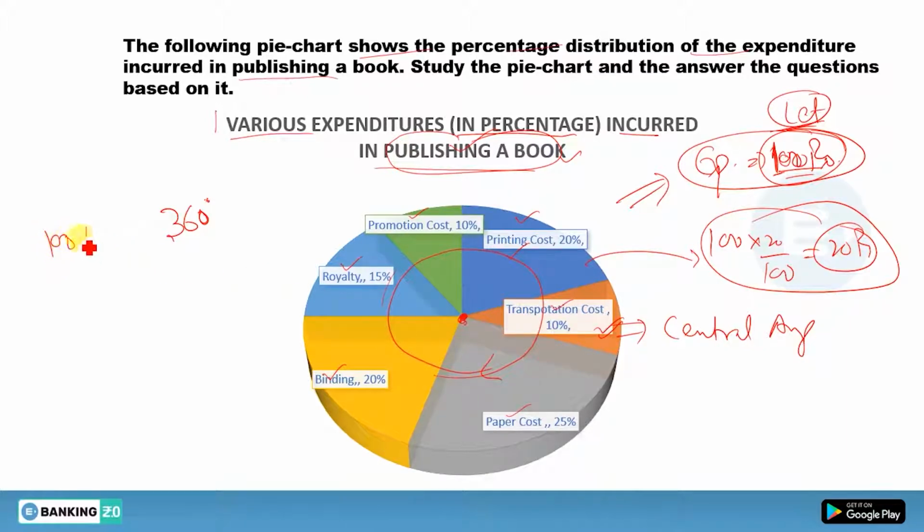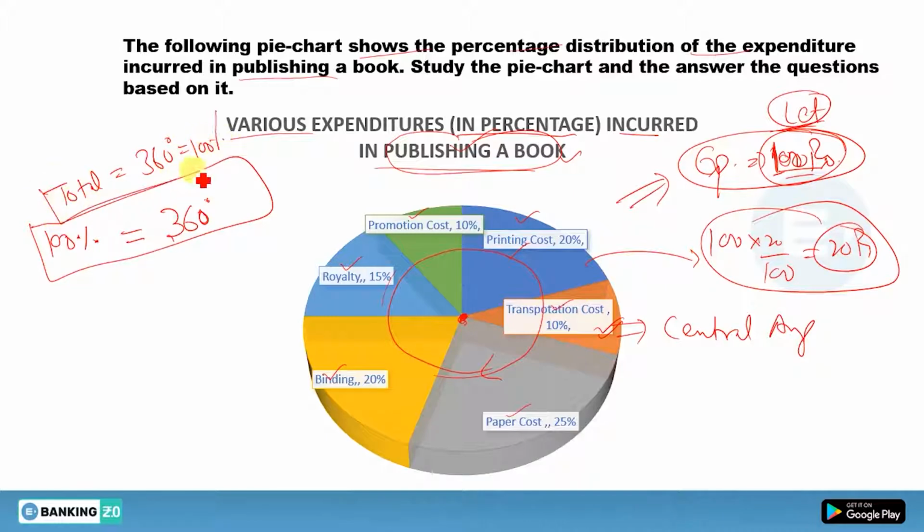So we will say this is 100%. Can I say this 100% is equal to 360? Always remember your total value will be equal to 360 degrees, or it will be equal to your 100%. So you can say total equals 100%, and this 100% will be equal to 360 degrees.